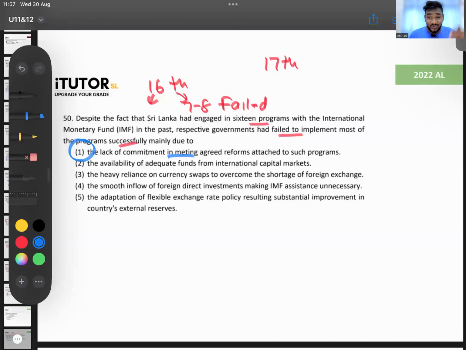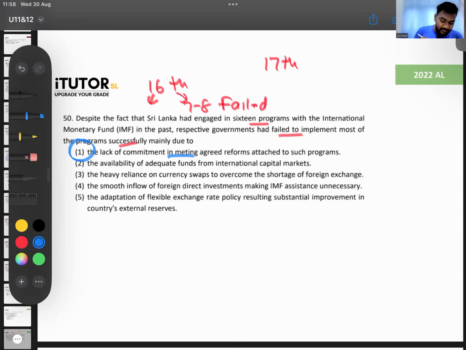So what usually happens is we start again. After 2-3 years, we realize we don't need the IMF anymore. And with elections and all coming, we reduce taxes, increase government spending, and the fiscal budget deficit goes crazy. We don't meet the IMF targets and the reforms. IMF says, you're not listening to me, you do whatever you want, I am going. The program is stopped halfway. That's what happens most of the time. This time we'll see what will happen, we don't know.